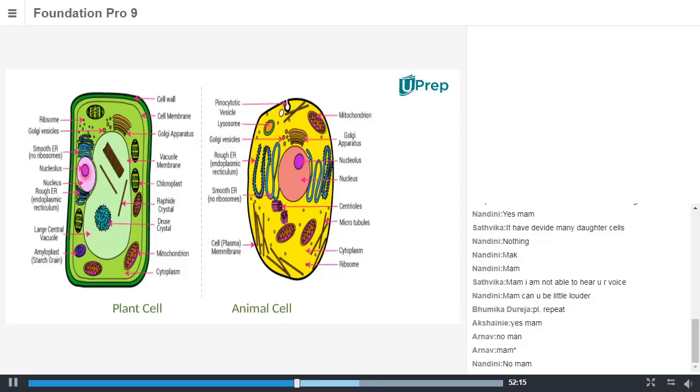Cytokinesis is one word and the other word is karyokinesis. Just refer to the notes, students. Can everybody see? Two words, cytokinesis, karyokinesis. Both are Latin words. We'll find a lot of Latin and Greek words because they are great contributors towards biology. So we have to learn such great contributions.